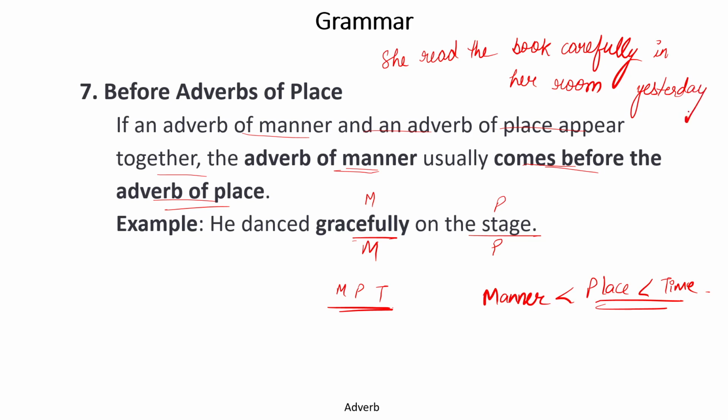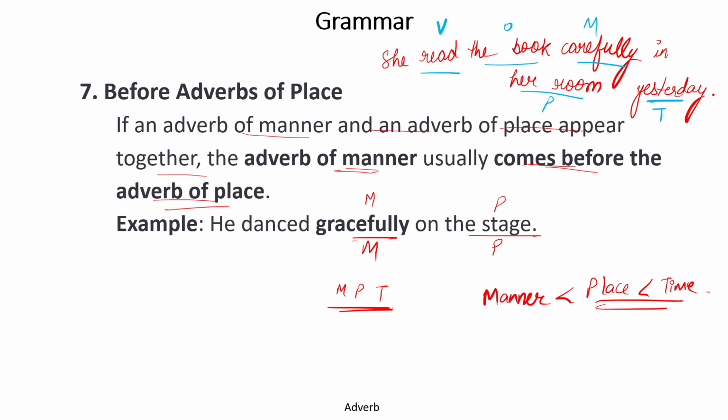Now this is a very basic sentence. In this sentence, she read the book. Read is a verb. What did she read? The book, the object. Then carefully is an adverb of manner, her room is place and yesterday is time. So we can see in this sentence the sequence has been followed. She read, read is a verb. Then we have carefully, that is manner. Then we have place, her room. Then we have time, yesterday.